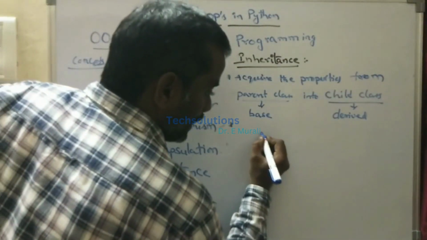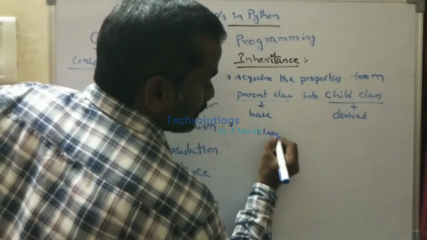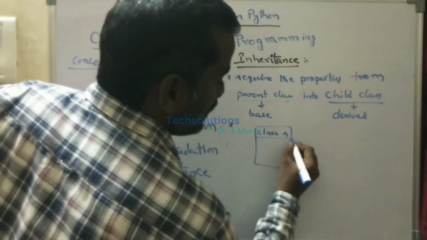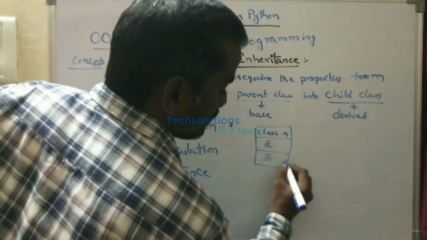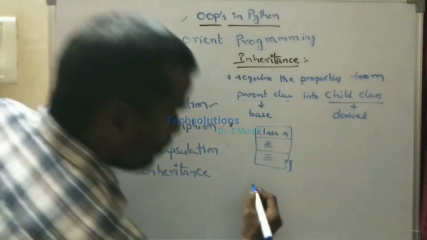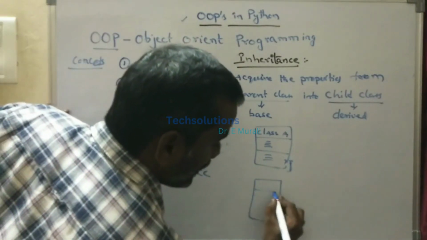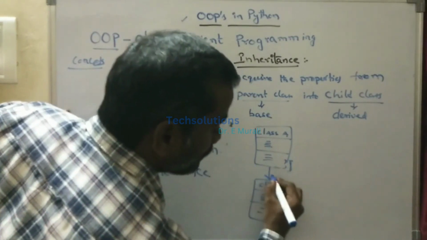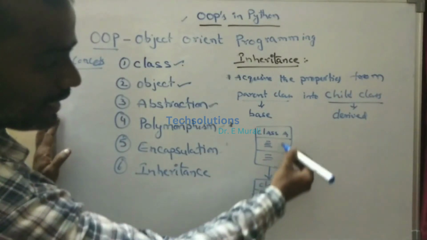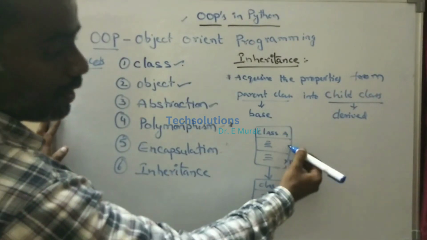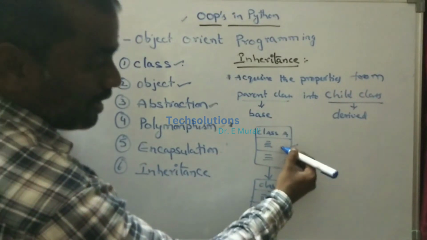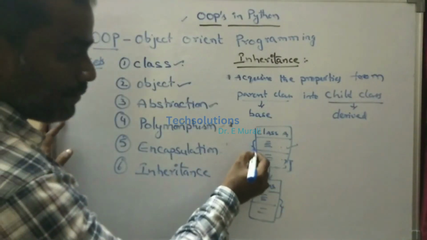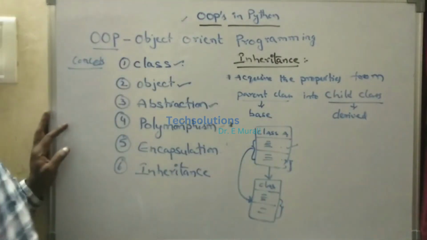Suppose, for example, I declare one class, class A. In class A I have some properties and some functions, meaning attributes and functions. Now I have one more class, class B. This class B is inherited from class A. That means the attributes and functions of class A are inherited by class B, so the features available in class A can be accessed by class B.